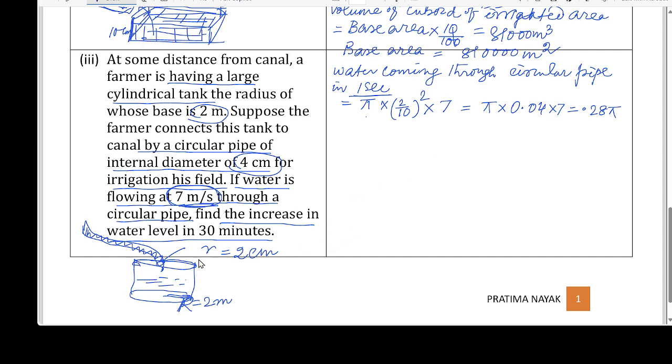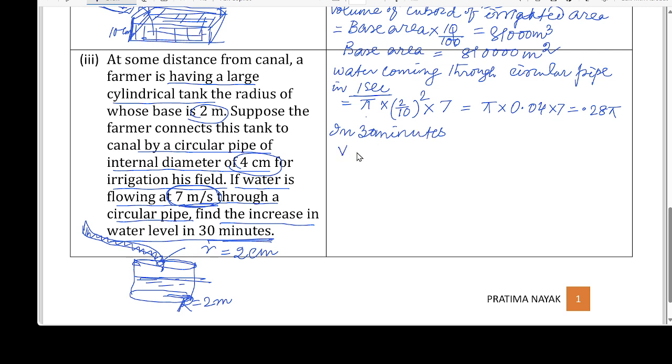Now where it will be filled? It will be filled in this tank, where water is coming for 30 minutes. If in 1 second the water is this much, then how much will be in 30 minutes? So in 30 minutes, 1 minute is 60 seconds, and 30 will be 30 into 60, that will be 1800.